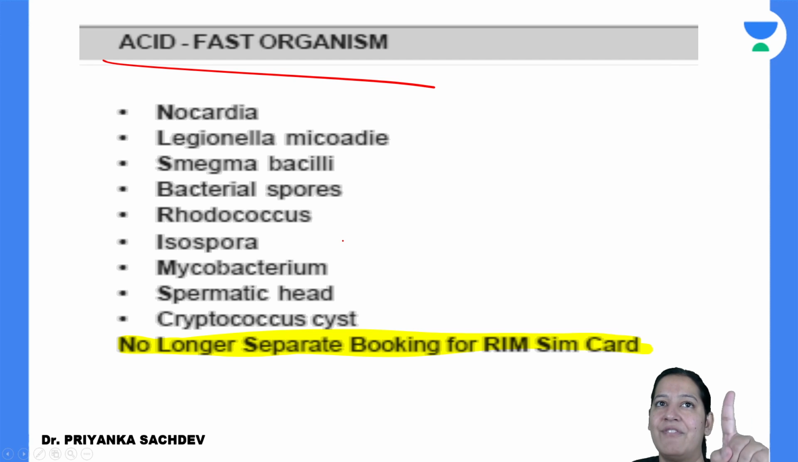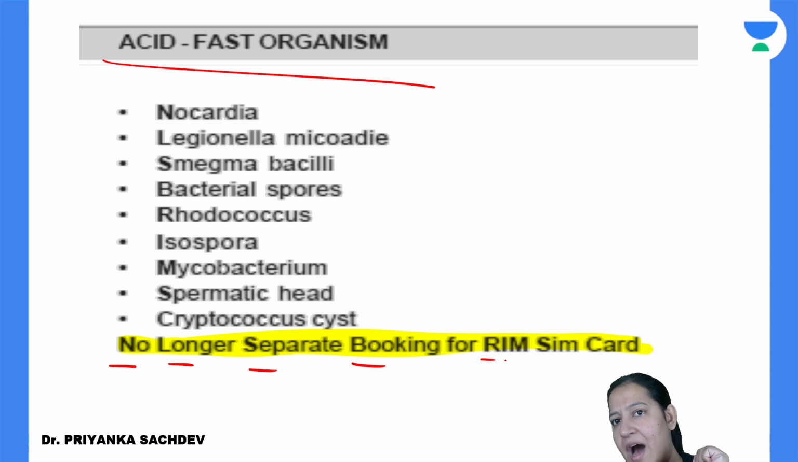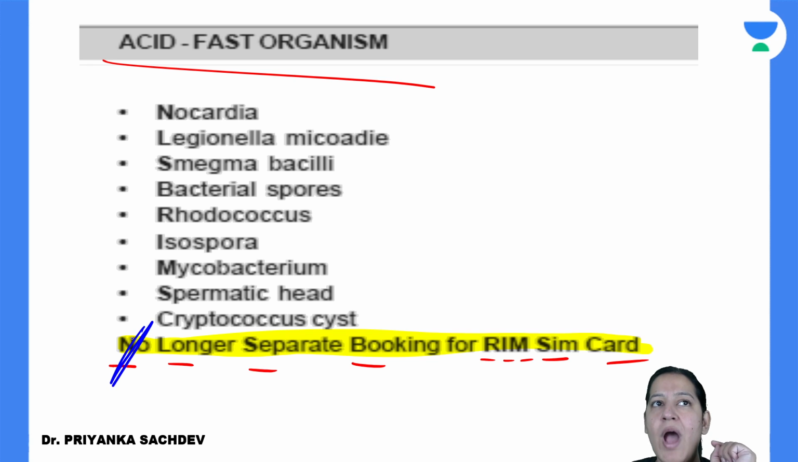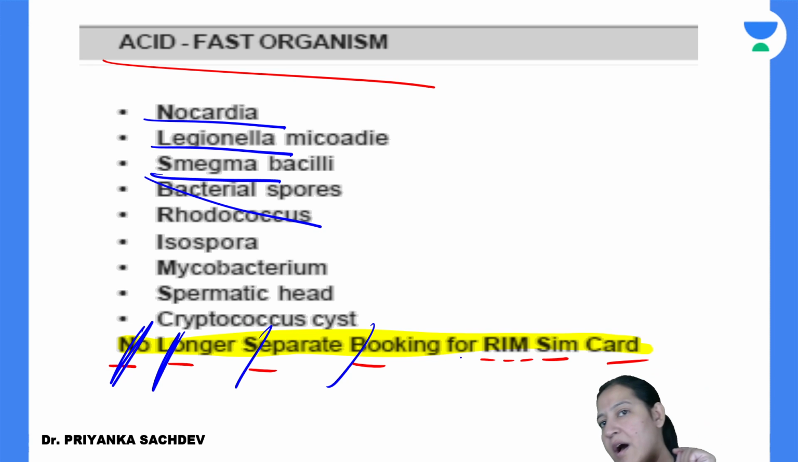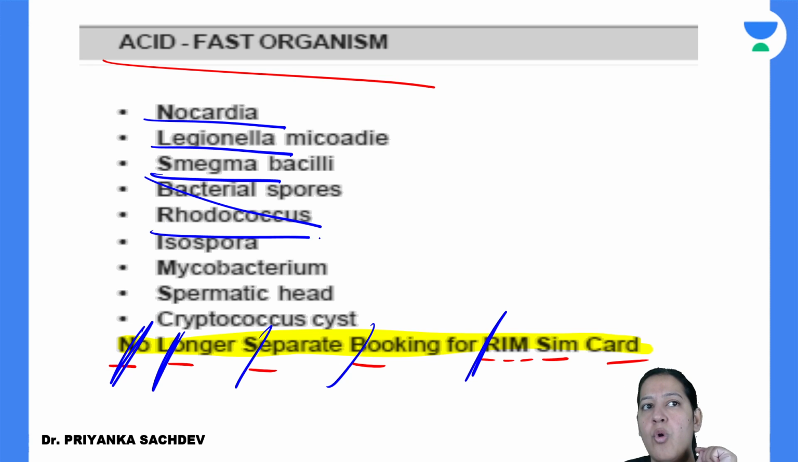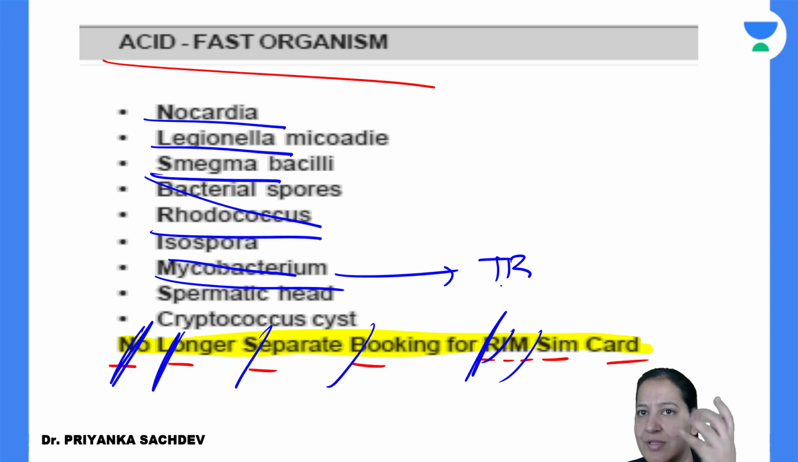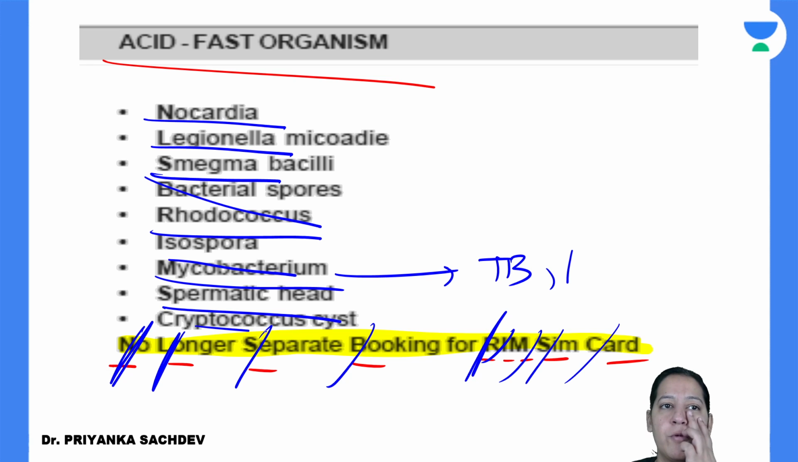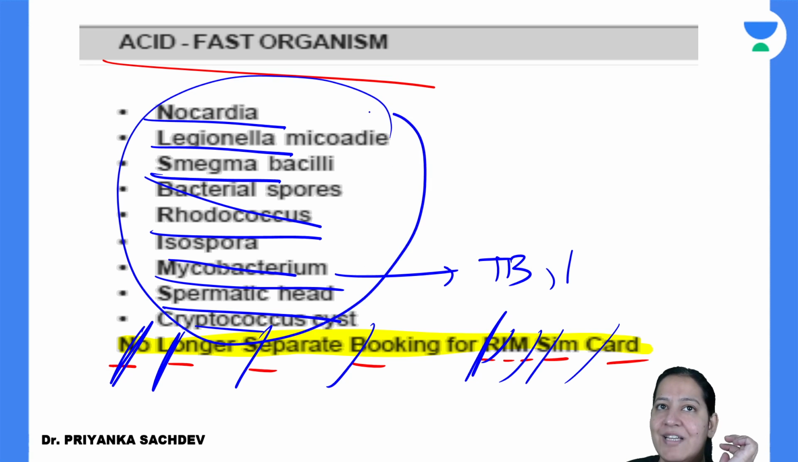So we have a mnemonic for it. What is the mnemonic? No longer separate booking for RIM SIM card. What is the full form? I will tell you. N is Nocardia. L is Legionella. S is Magma bacilli. B is bacterial spores. RIM: R is Rhodococcus, I is Isospora, M is Mycobacterium. You all know Mycobacterium tuberculosis, and leprosy, both Mycobacterium. SIM: S is sperm, human male sperm. And card: C is Cryptococcus. So these all are acid fast organisms.